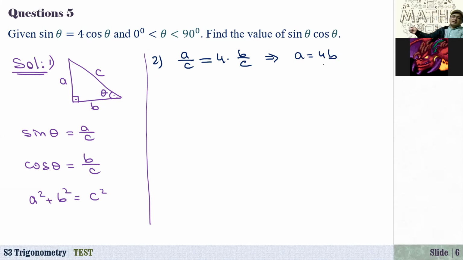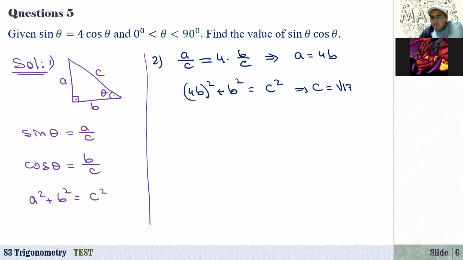All right, so now instead of A I can write 4B, or instead of B we can write A over 4. But if you just substitute into this Pythagorean theorem, what is A squared? A squared is 4B squared, plus B squared, that's equal to C squared. So from here, what is C? C squared is 16 plus 1, it is 17. So C is equal to square root of 17 times B. So that is the value of C.